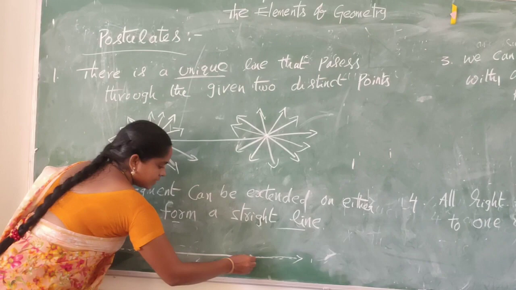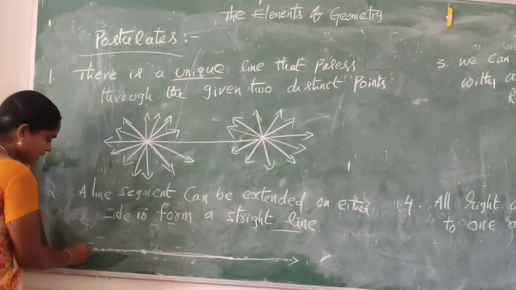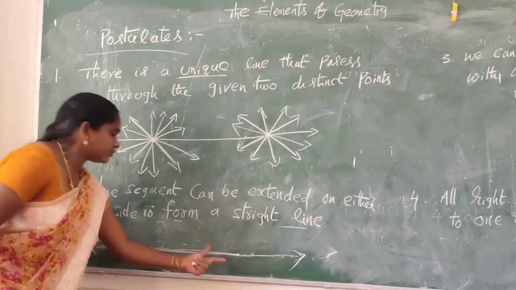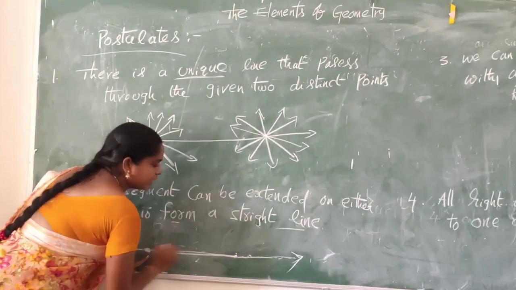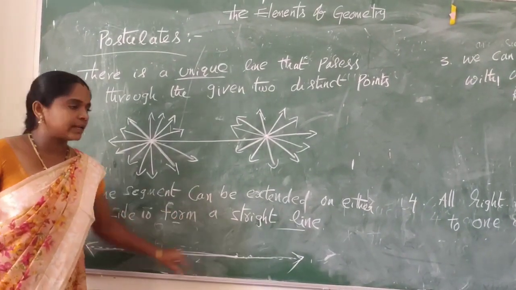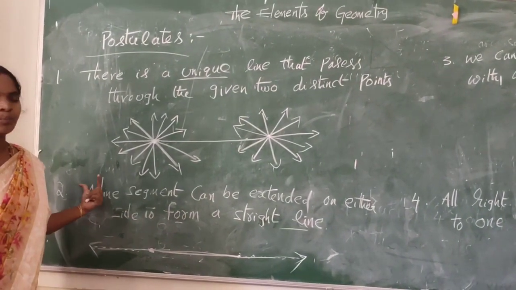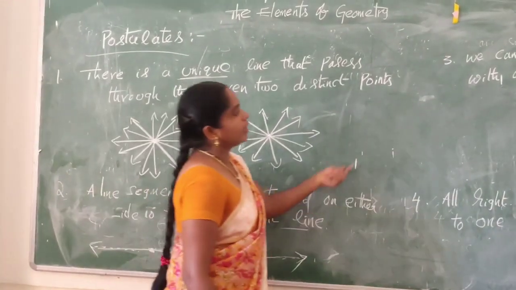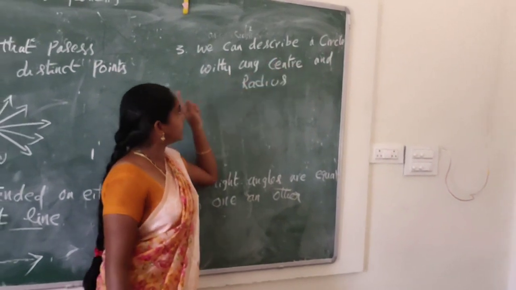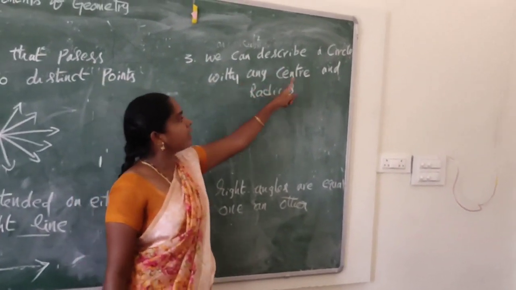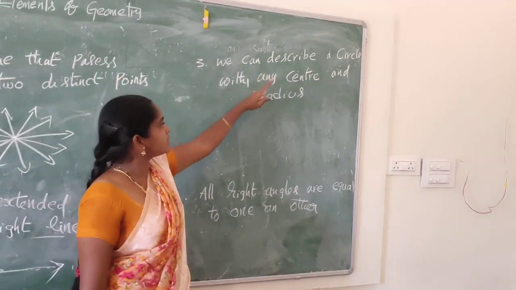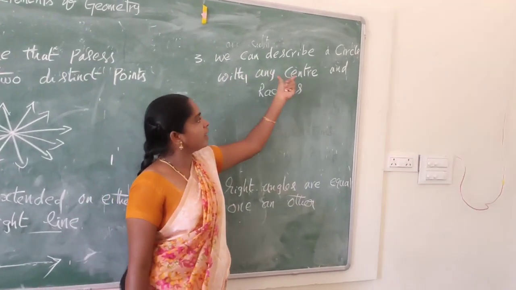So this is a straight line. This is the line segment, and this line segment is extended on both sides to form a straight line. So this is the second postulate. Third one: we can describe a circle with any center and radius.